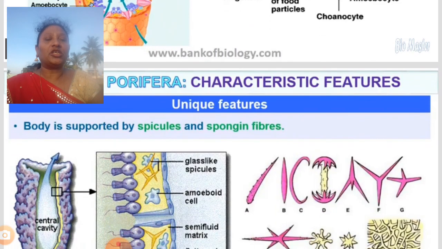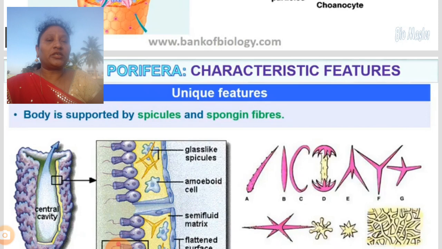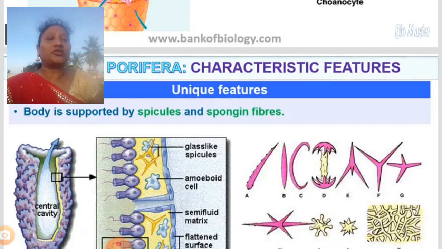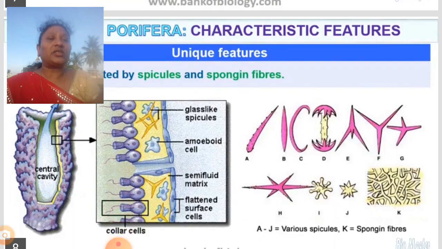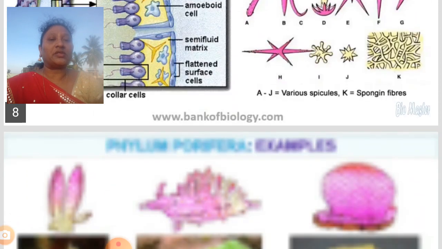Another unique feature: the body is supported by spicules and sponge fibers. Spicules means you can see the spines. You can find them there, A, B, C, D, E, F, G, H. They all are various types of spicules, like tons. Okay, sponge fibers. We can find the spicules and the sponge fibers.